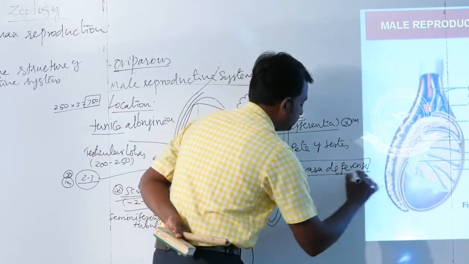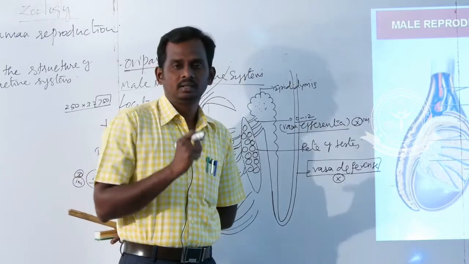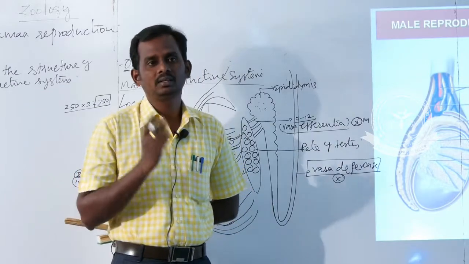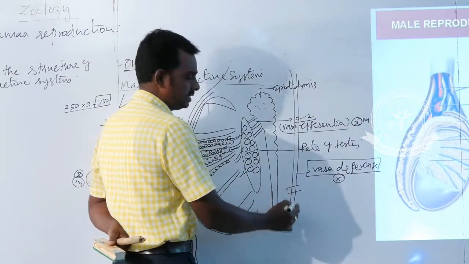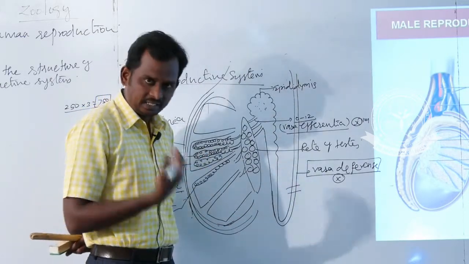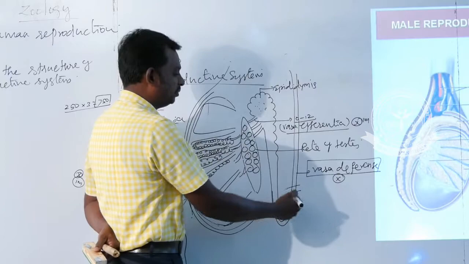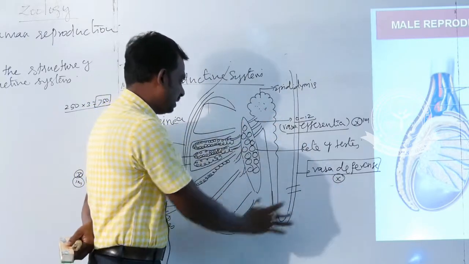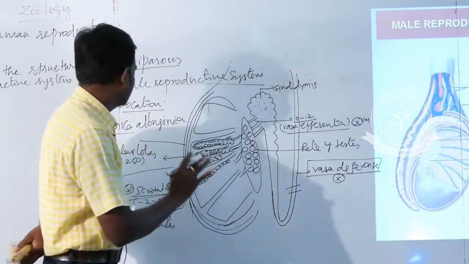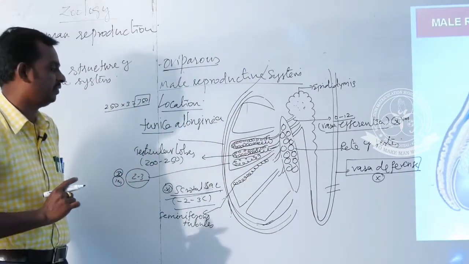Vasa deferens is another important part because of male sterilization, which means a permanent birth control method. In this method, the doctors cut a portion of the vasa deferens. Why? Because it is the major part which carries the sperm to the penis or to the female reproductive tract. It is the conductive part for sperm. That's all, the entire outline of the male reproductive system is over. Next, the interior structure of the seminiferous tubules.